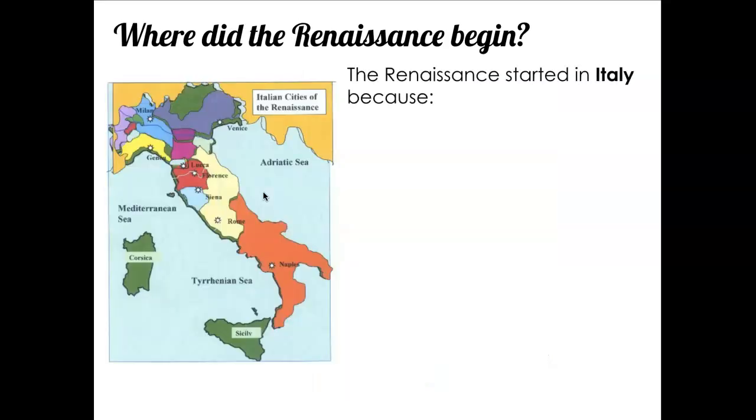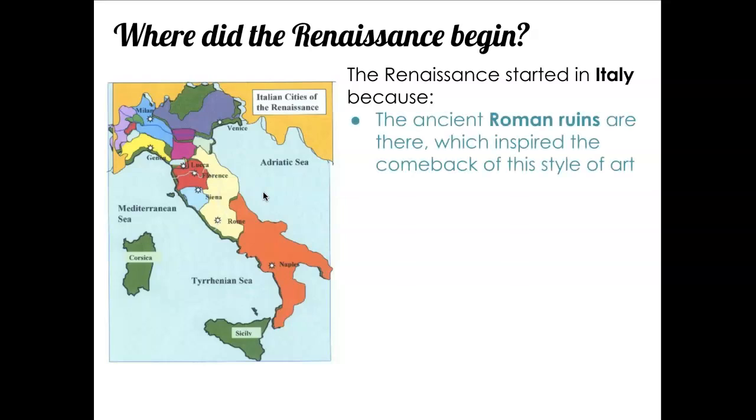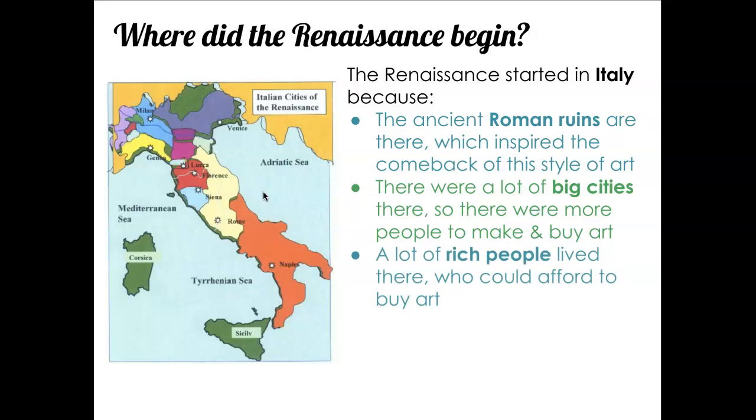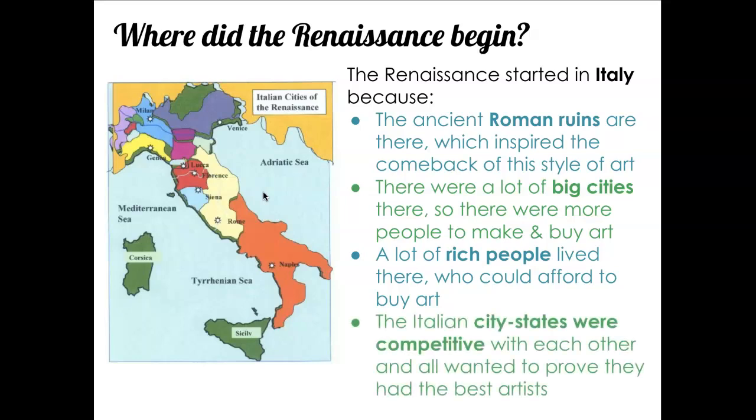So the Renaissance started in Italy for several reasons. One, the ancient Roman ruins are there, which inspired the comeback of this style of art. There were a lot of big cities there, so there were more people to make and buy art. A lot of rich people lived there who could afford to buy art, and they could afford to have art commissioned by these painters. And then the Italian city-states were kind of competitive with each other, and they all wanted to prove that they had the best artists.